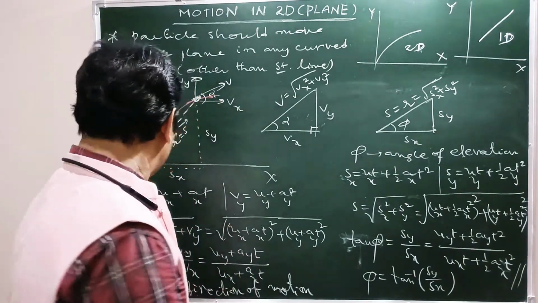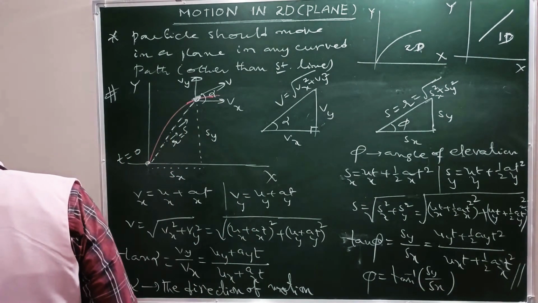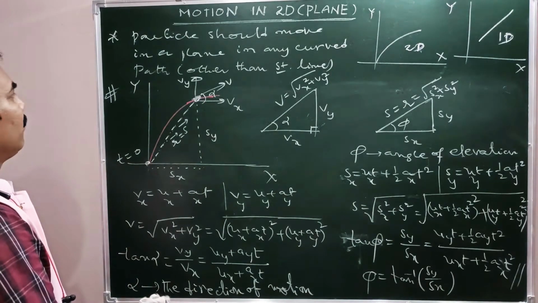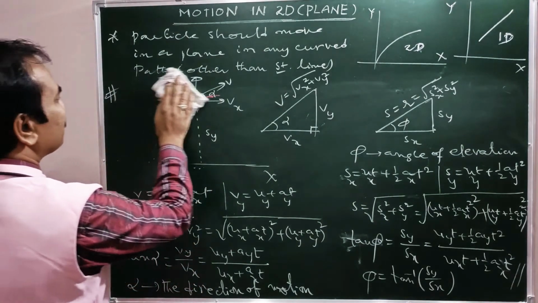Now let us see one example, based on equation of trajectory.